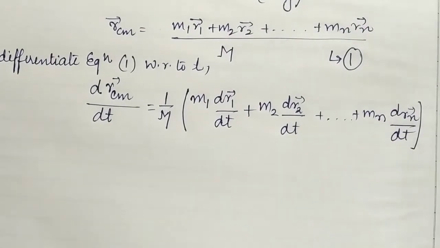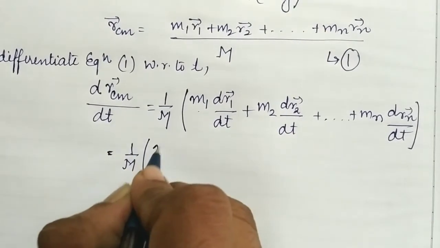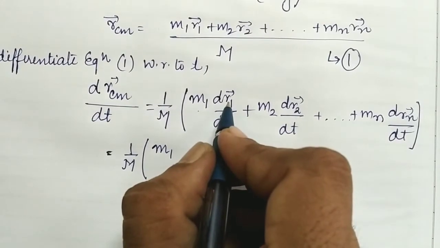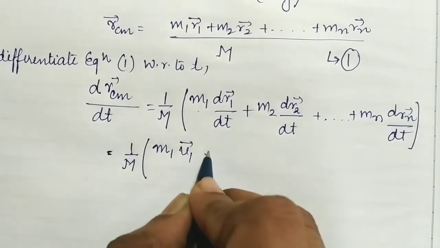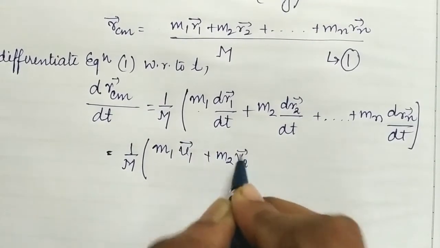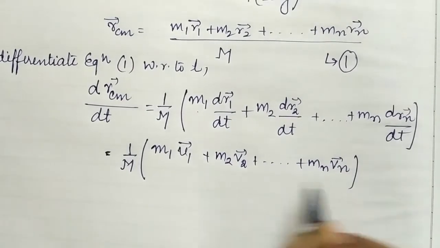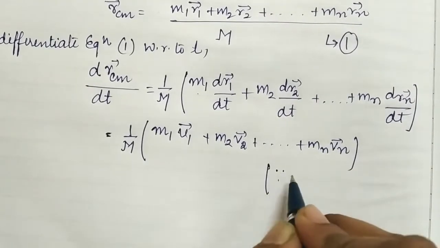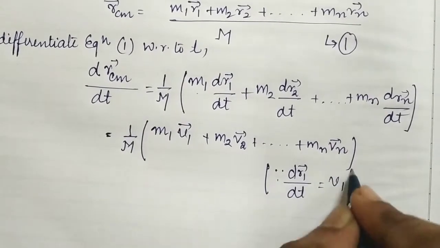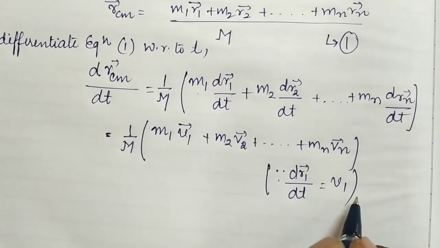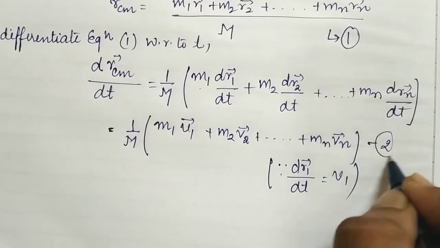So students, what we know is that 1 upon m, and here m1 will remain unchanged, and change in displacement with respect to time is known as velocity for the first particle. So m1 v1 it will be, plus m2 v2, plus and so on, mn vn. How have we written this expression? Since we know that dr1 upon dt is equal to v1, change in displacement with respect to time is known as velocity. That's why I have written this expression. Let us suppose that this is expression number 2.